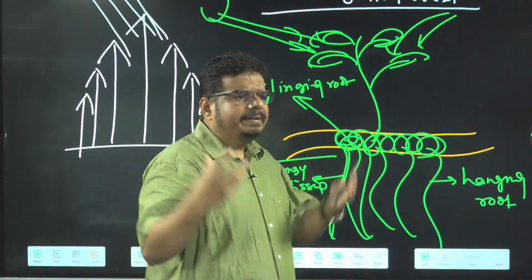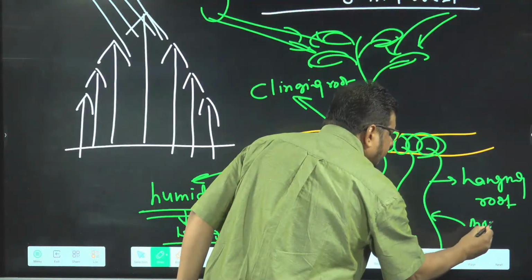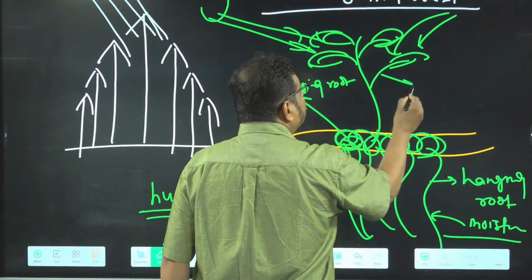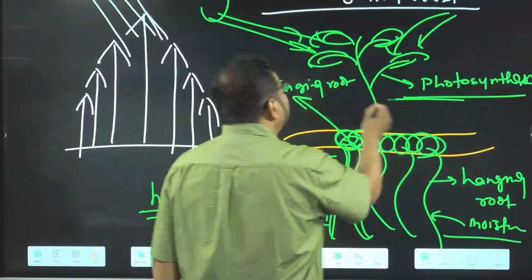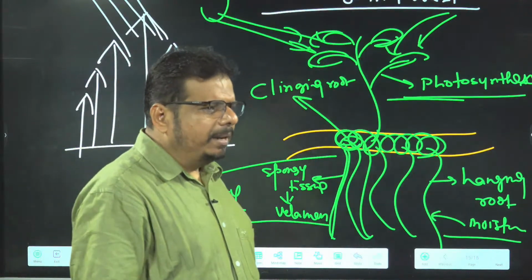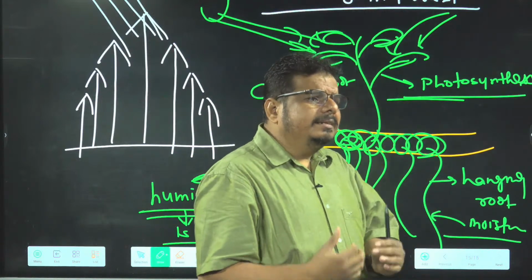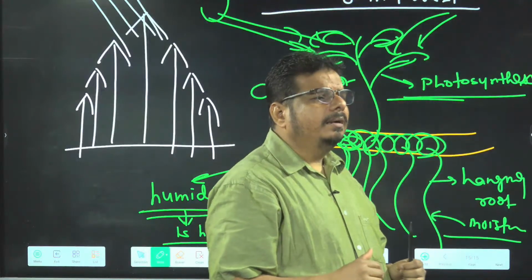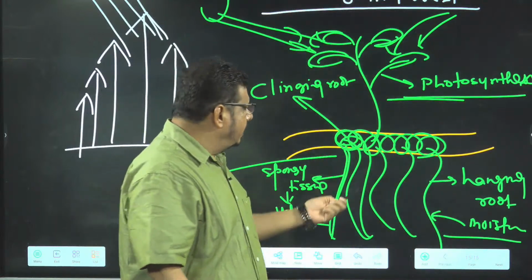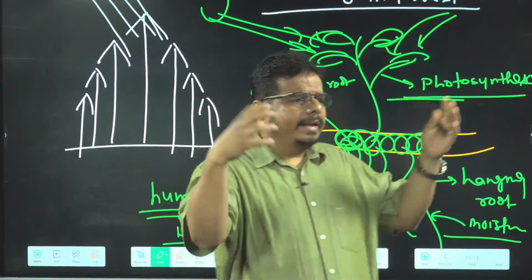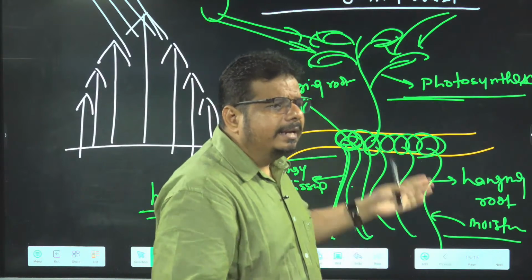Able to understand? Sunlight is not coming down, so the humidity level is high. So they are absorbing the moisture, and they are performing photosynthesis. Such a type of plant is called an epiphytic plant: the plant which grows on another plant for shelter only. They want sunlight, and that is the reason they are growing on another plant's branches, so that I get exposed to the sunlight and can perform photosynthesis. And they have hanging roots, and these help them absorb moisture. Able to understand or not? Because it is a spongy tissue and they can perform photosynthesis.